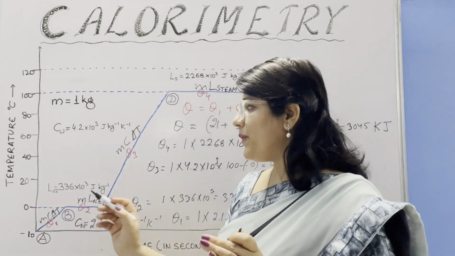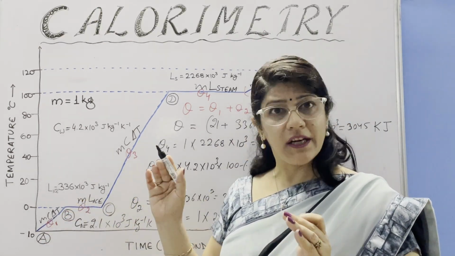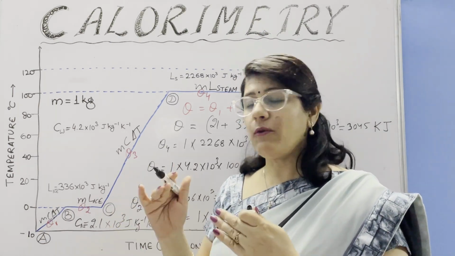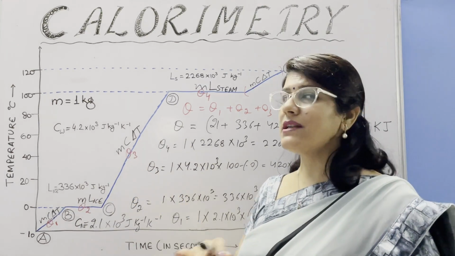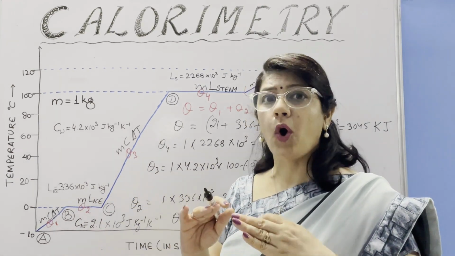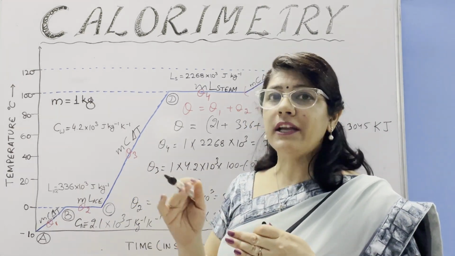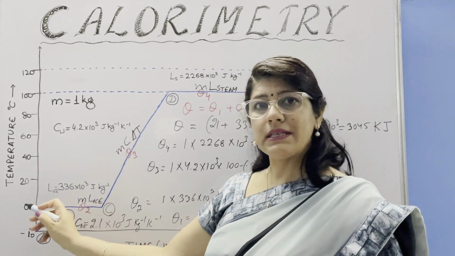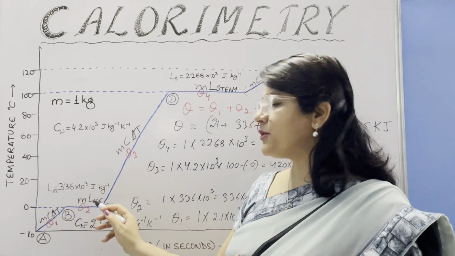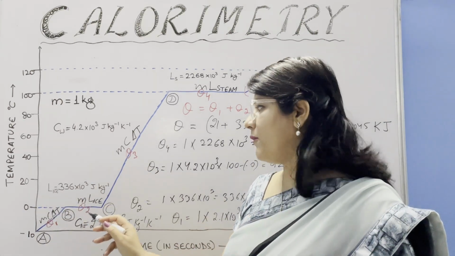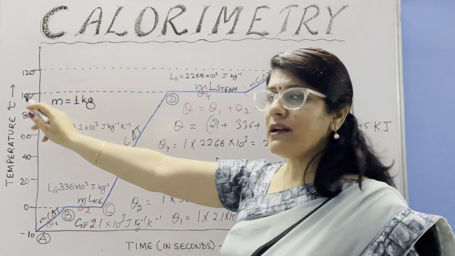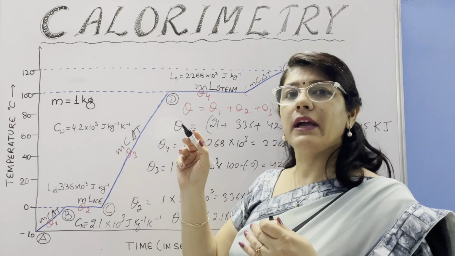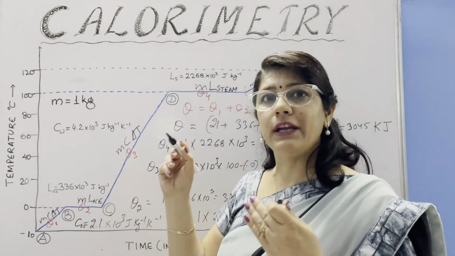Always remember, when there is a slope in the graph, then it means there is change in temperature. Use the formula mc delta T. And when this line is horizontal, it means there is no change in temperature, then you cannot use the formula mc delta T. It means you need to use formula ml, but 0 is the melting point. So here you need to use the value of latent heat of ice, and this 100 is the boiling point. So if this horizontal line you are calculating, here we need to put the value of latent heat of vaporization.